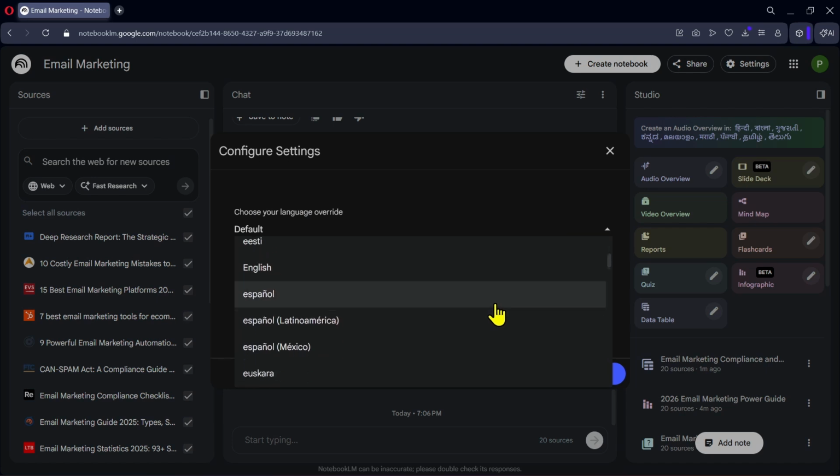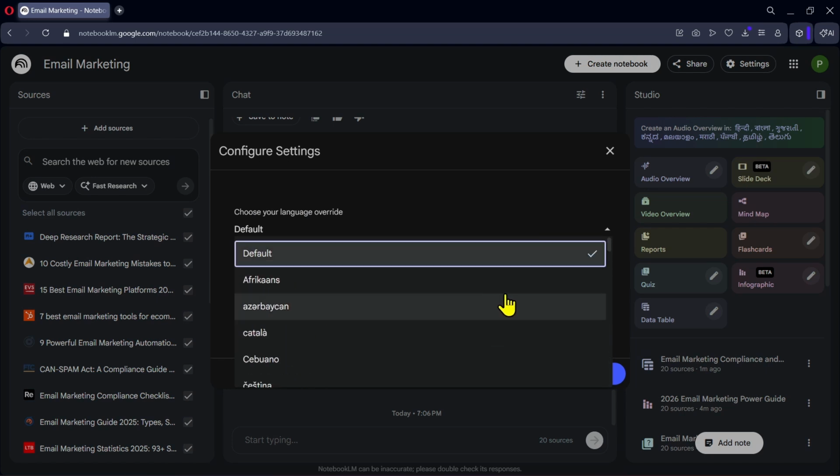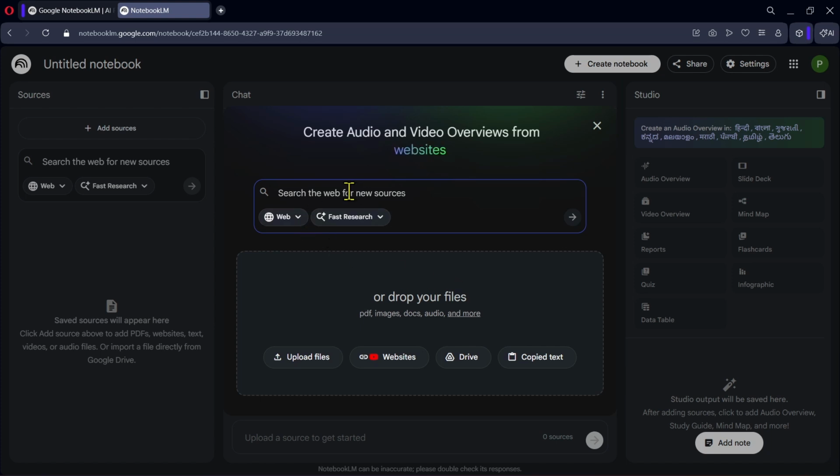So these were the main features currently available in NotebookLM. As you saw, it is much more than just a chatbot. By combining your own sources with these built-in tools, you can research topics, generate presentations, create visual learning materials, and organize information more effectively. And the best part is that most of these features are available even on the free plan.